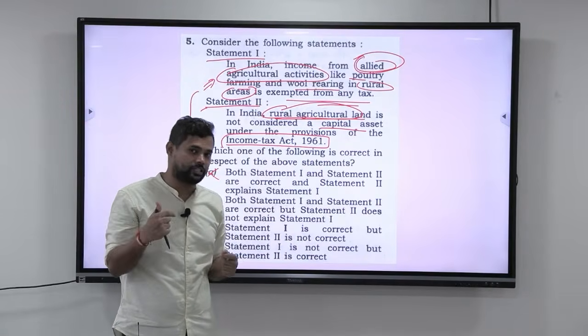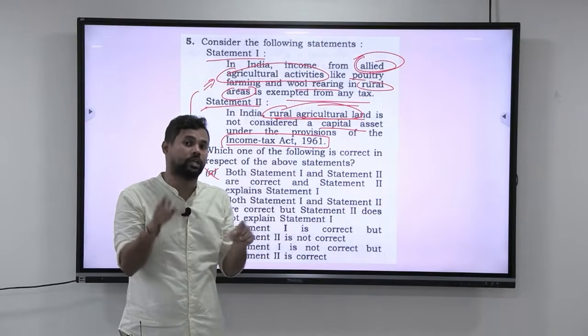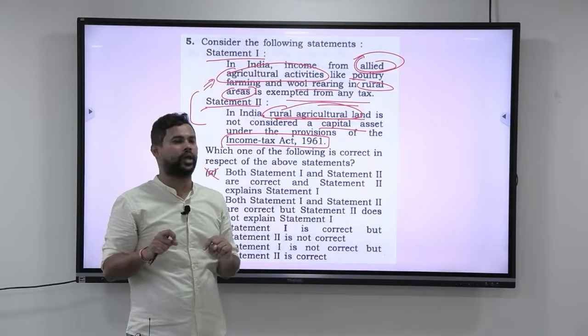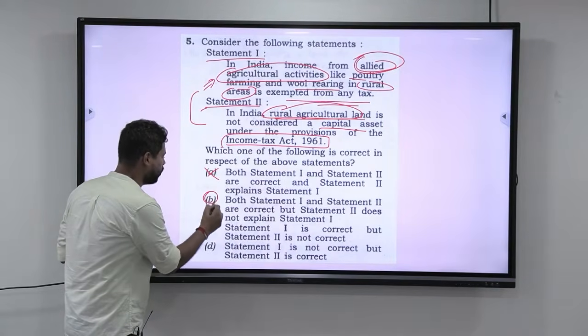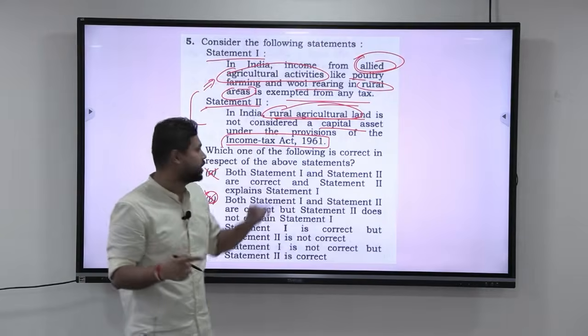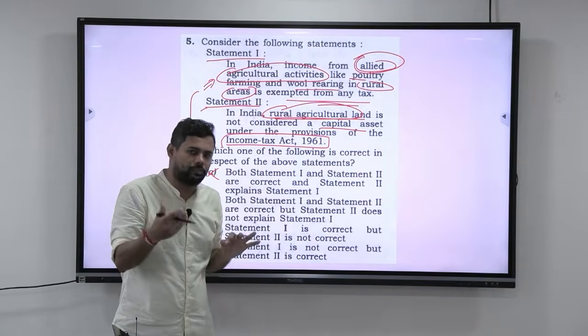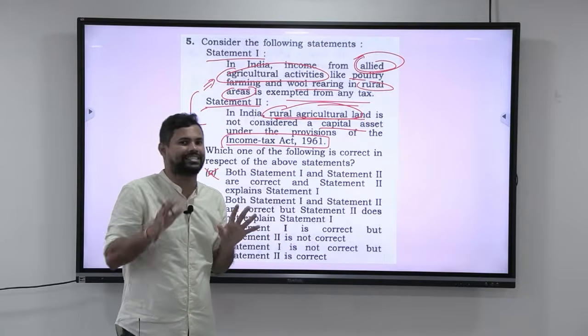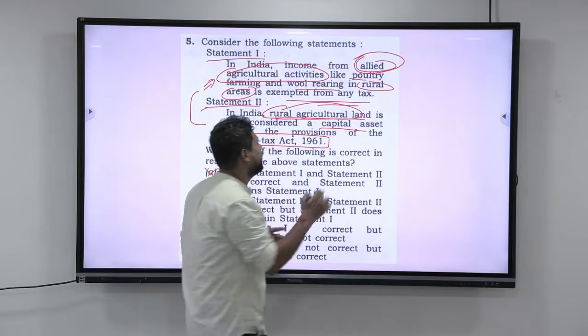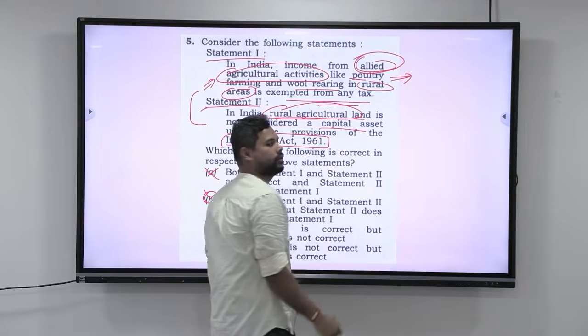But there is very little chance that there is inconsistency between the two statements and still both the statements are correct. Okay. So usually this will also not be correct. But anyways, let us go and analyze this. As I told you, this question is a little difficult because you need to have an understanding of Income Tax Act 1961. Okay. But anyways, if I take this statement, now look at this.